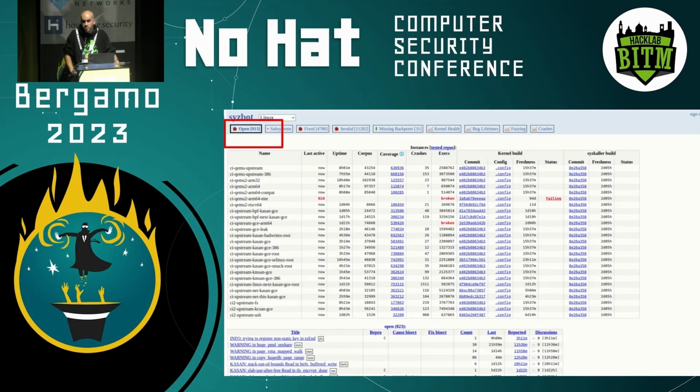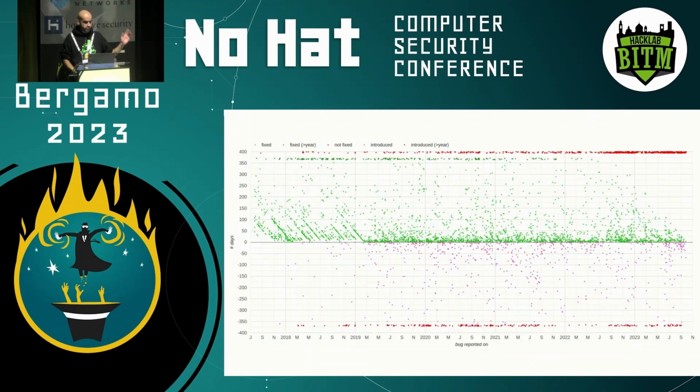So we don't know whether we need a patch for this. And this is not an isolated event. If you look at this dashboard over time, you'll see that there is always a very large amount of open reports that the Linux maintainers simply did not have time to process and analyze. And we can see this also in this other chart, again from the syzbot dashboard, which shows the timeline for bug fixing. This is for the past 6 years.